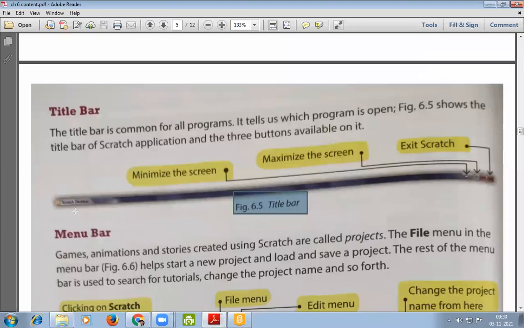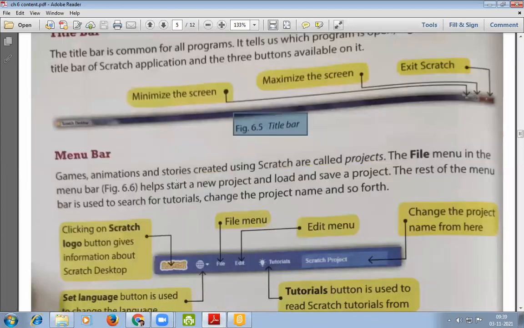Next, menu bar. Games, animations, and stories created using Scratch are called projects. The file menu in the menu bar helps start a new project and load and save a project. The rest of the menu bar is used to search for tutorials, change the project name, and so forth.